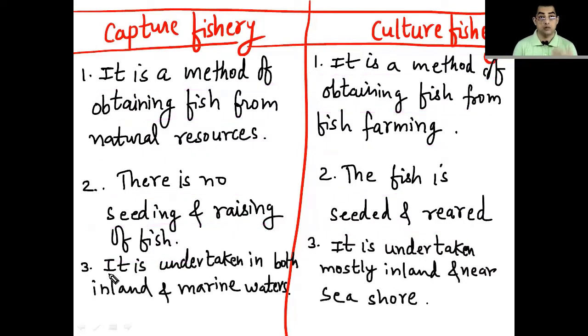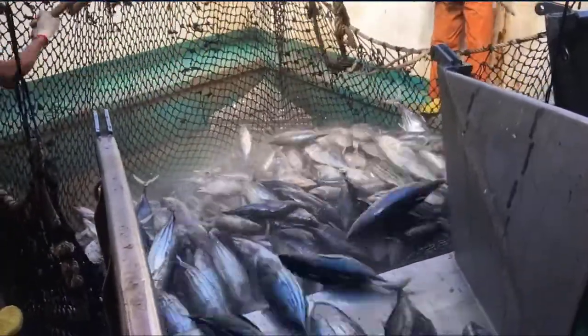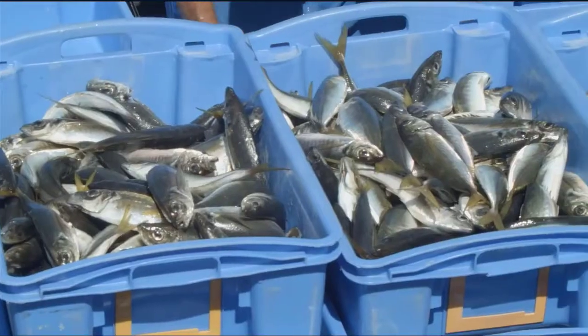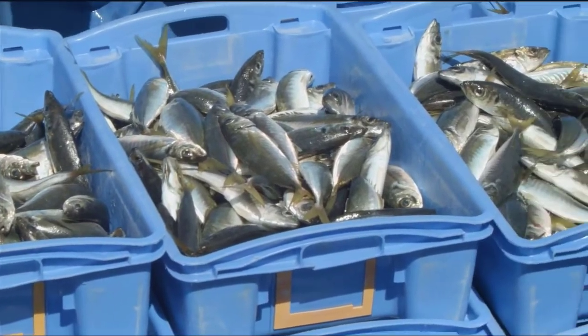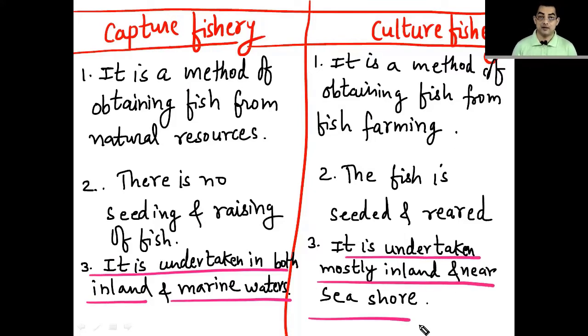Next, third point: capture fishery is undertaken in both inland and marine waters. That means you go to sea, catch fish, or on the land also, if there are big water resources, you go there and catch fish. On the other hand, culture fishery is undertaken mostly inland and near the seashore. So you don't go into deep sea and start culturing fishes over there, that is not possible. You mostly do it inland and near the shore.